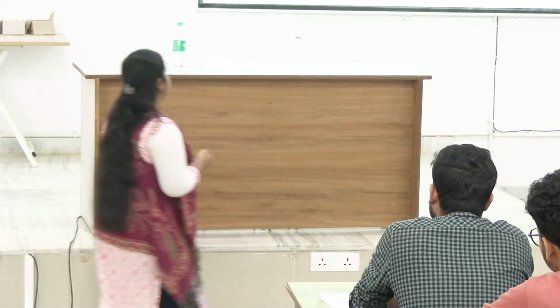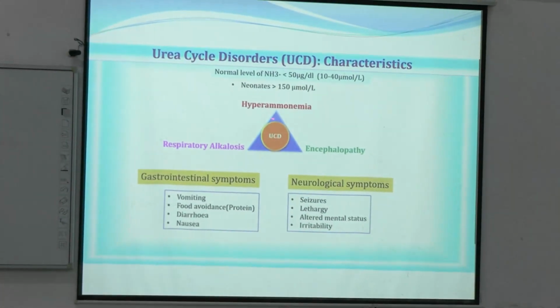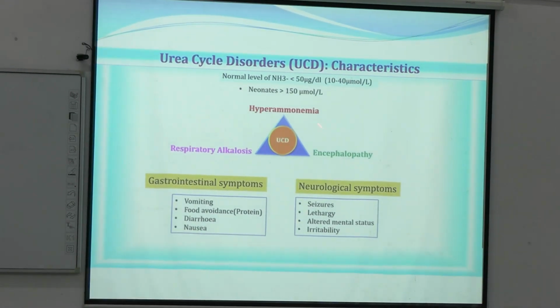Okay, so now other symptoms. This is the triad of hyperammonemia, encephalopathy and respiratory alkalosis seen in urea cycle disorders, and the manifestations of the patient will be gastrointestinal symptoms or GI symptoms: vomiting, food avoidance, diarrhea and nausea.